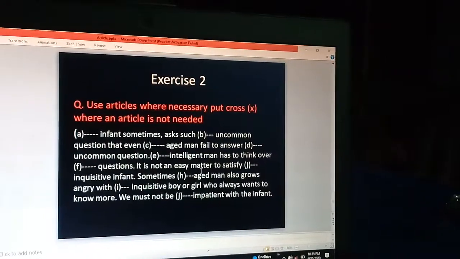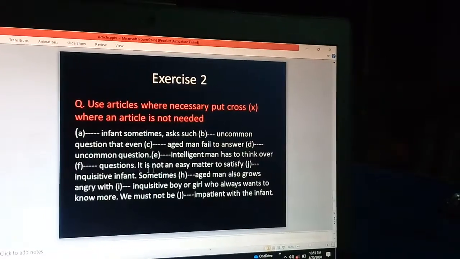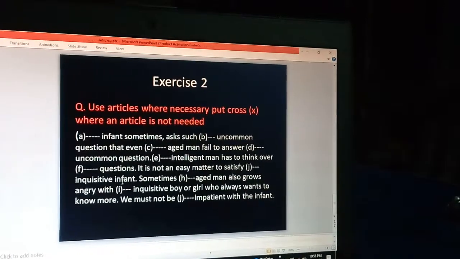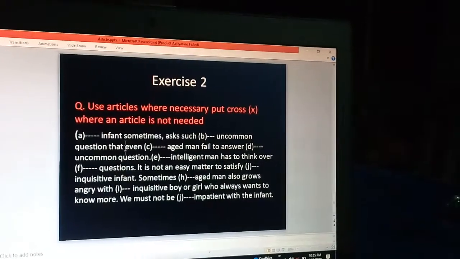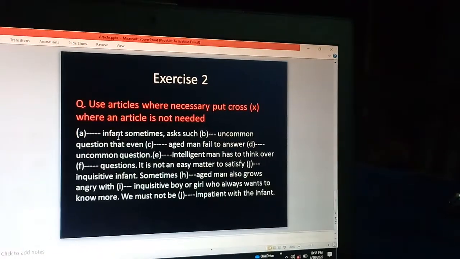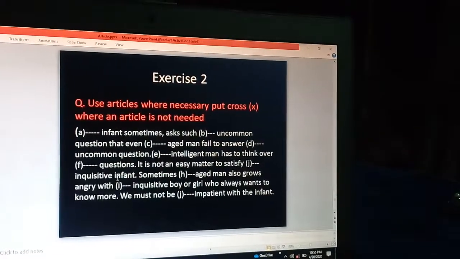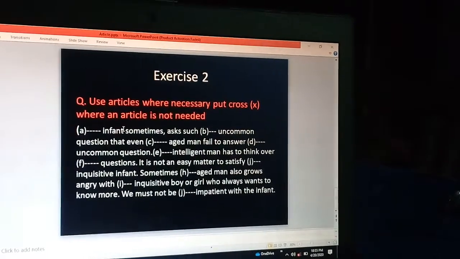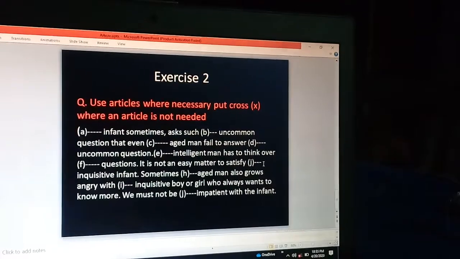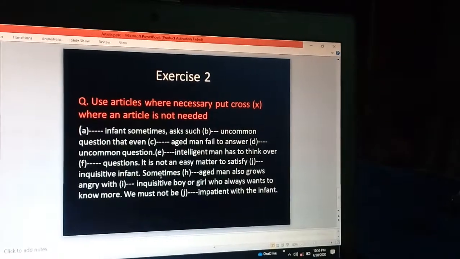It is not an easy matter to satisfy dash inquisitive infant. So here is the infant, here is the infant, both of the thing may be confusing, but here it is only the infant, but here the infant is inquisitive, so there is no relation between this one and this one. So as per the general rule of article, we use here an.